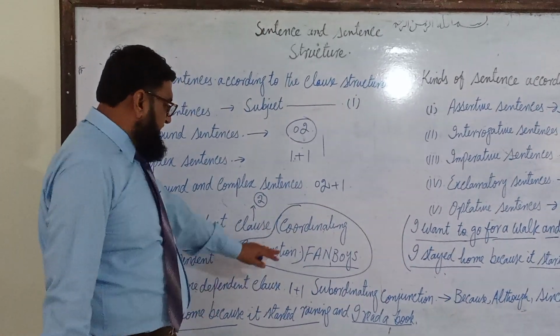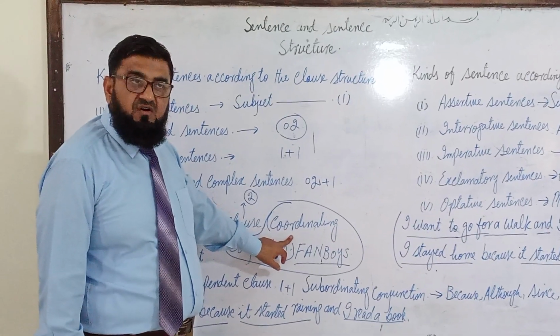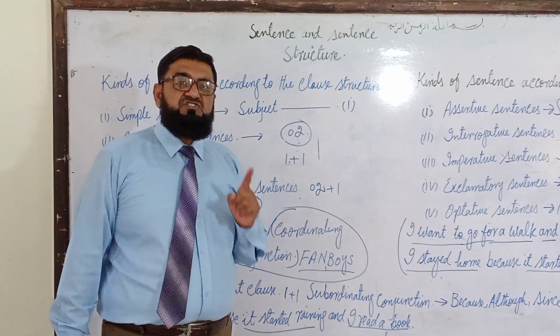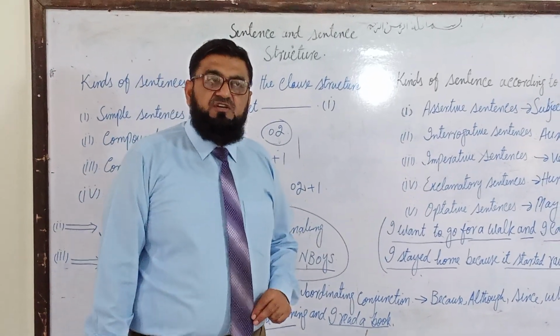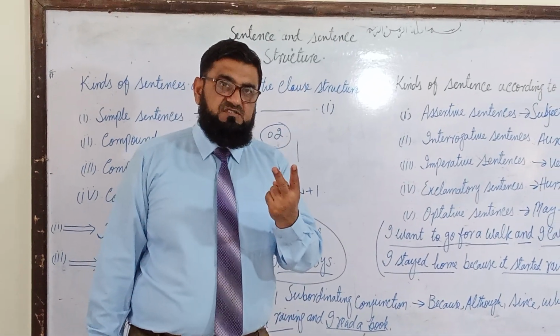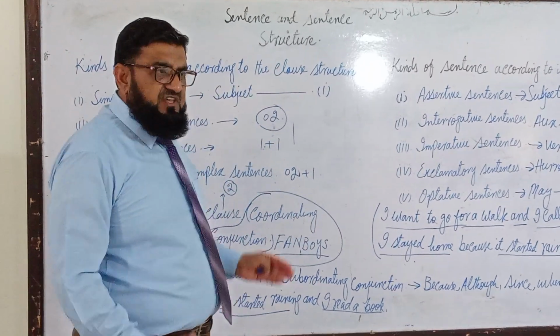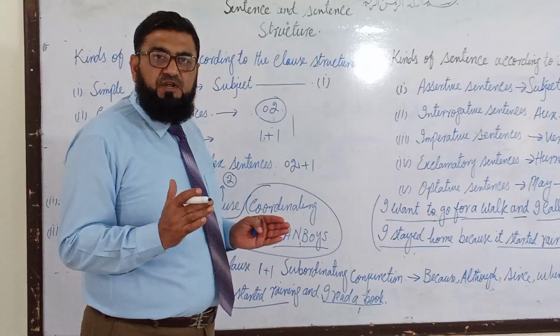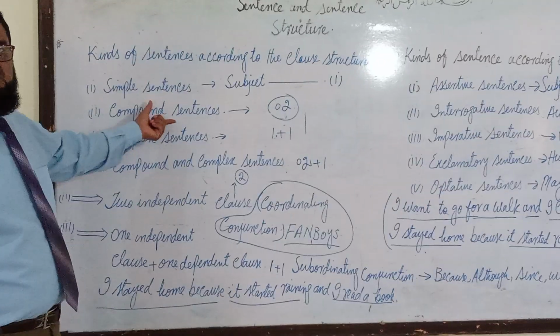A coordinating conjunction is that kind of conjunction which coordinates 2 independent clauses. And when there is a coordination between 2 independent clauses, the sentence will be a compound sentence.